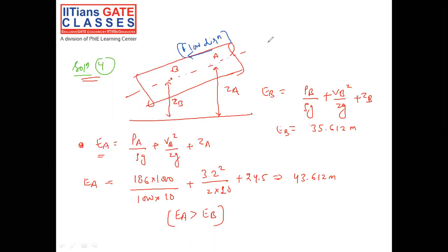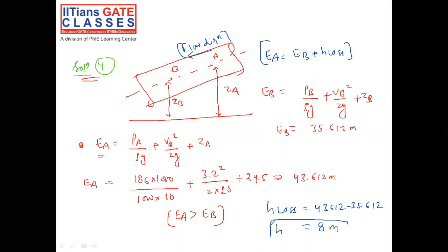Now what we can calculate: EA equal to EB plus head loss due to friction. Head loss is 43.612 minus 35.612, which is exactly 8 meter. And that is what they are asking in the question. So that is a very simple problem. We just need to apply the Bernoulli equation along with the head loss, and calculate the head loss due to friction.